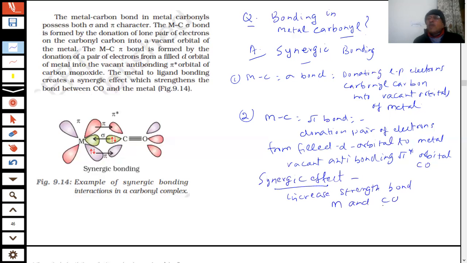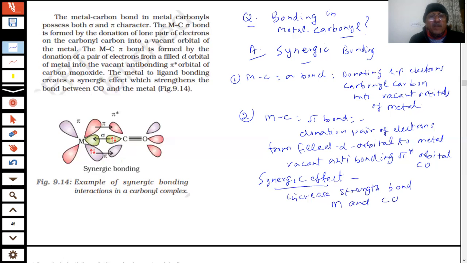The bond formed between metal and CO is very strong. Why is it strong? Due to the synergic effect. What is the synergic effect? Metal-carbon sigma bond and metal-carbon pi bond. Important point. This is to be written in the paper. This question has been asked.